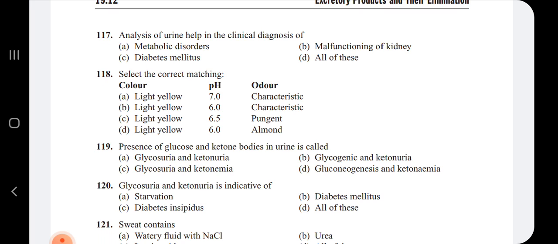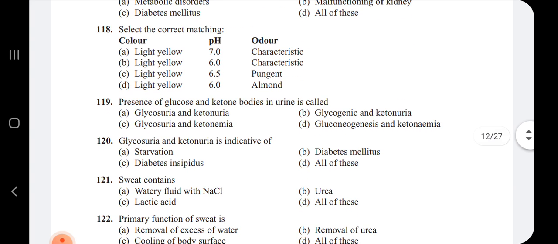Diabetes mellitus means the sugar in the blood will be more. Hence A, B, C, all these are clinically diagnosed by using the urine, so option D, all of these, is the correct answer.